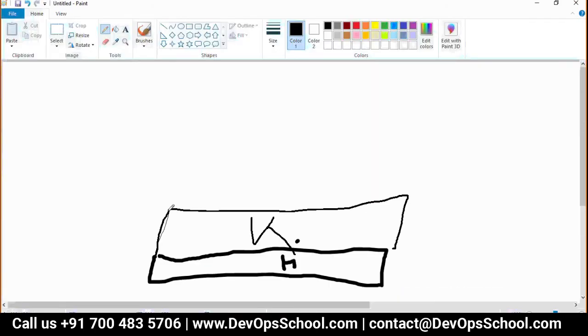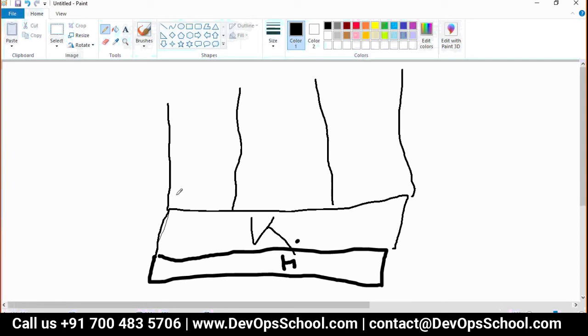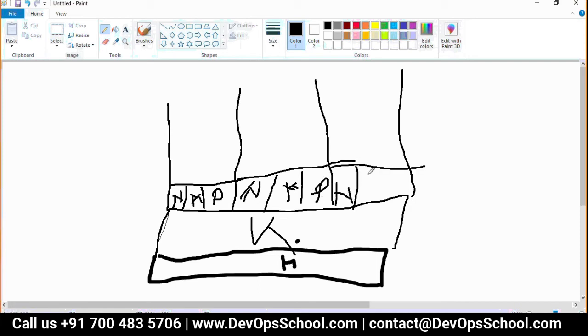And on top of that, there are users: one user, two user, three user. Each user will get their own network namespace, own mount, not shared, own process map.